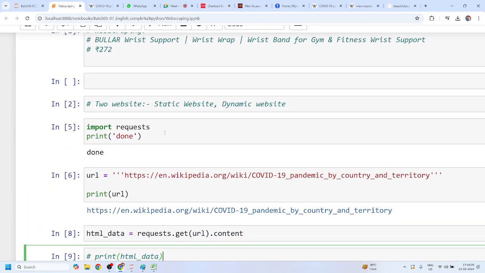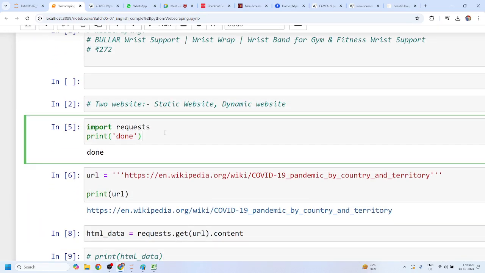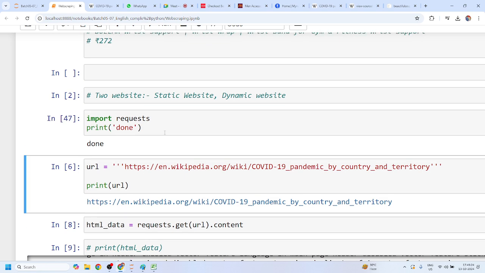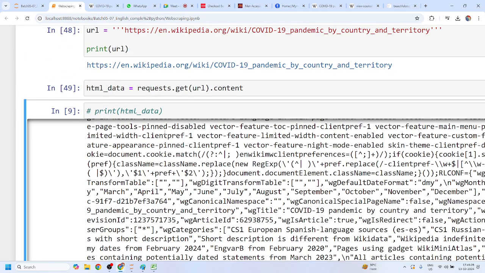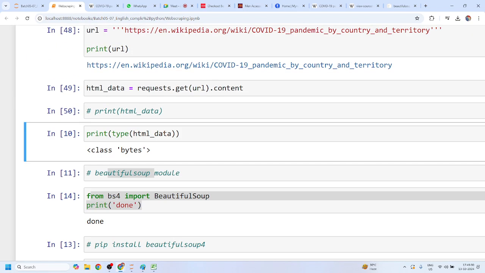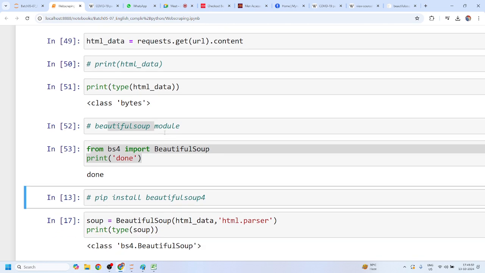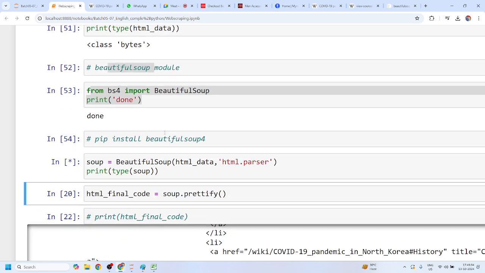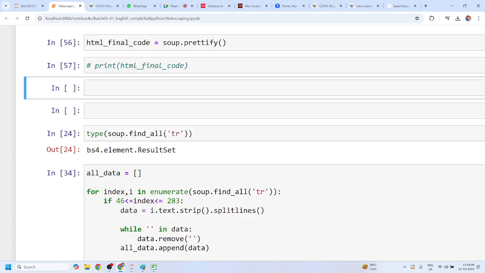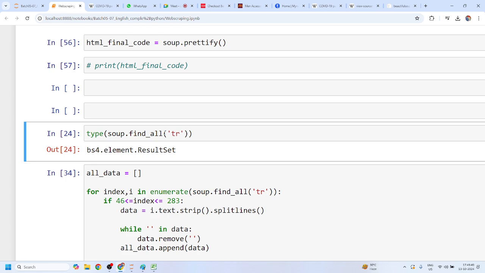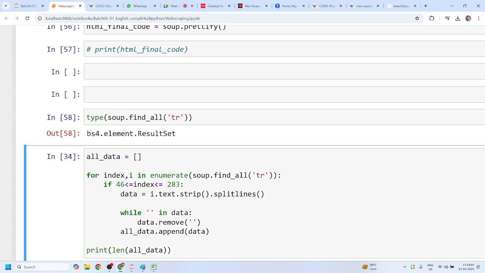So the complete code is: you have to import requests, run this URL, get the content data from this URL, print the type of this data, import Beautiful Soup, create a soup, and then finally create the HTML code. There is no such requirement of printing the data. Then you can simply check the data type.